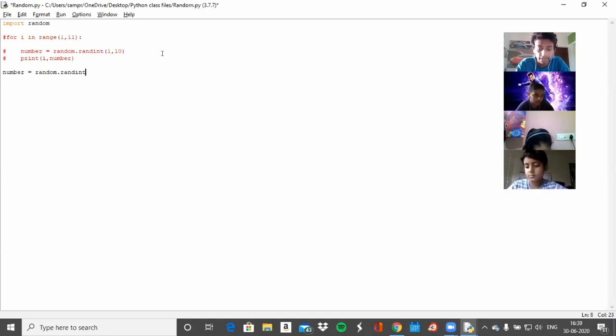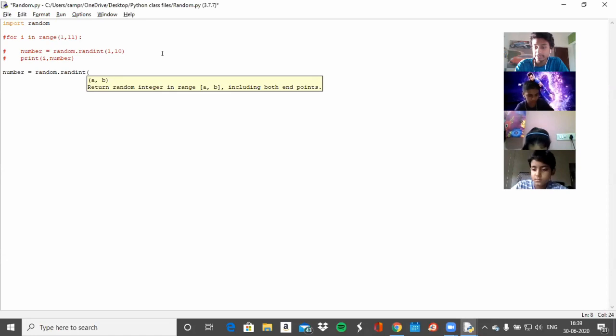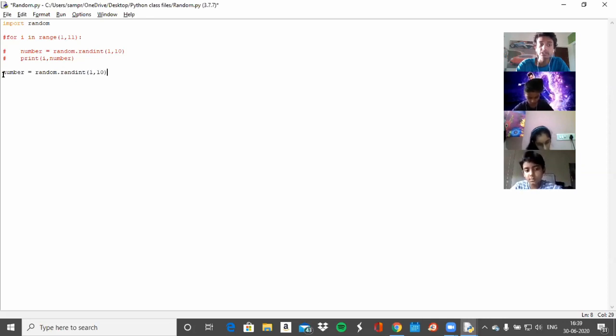Okay? And randint is basically a short form for random integer. Okay? If that makes it more clear. So how this is going to work is it's going to take a range of values. What I passed in was 1 and 10. And now inside this variable number, there's going to be a random integer between 1 and 10.